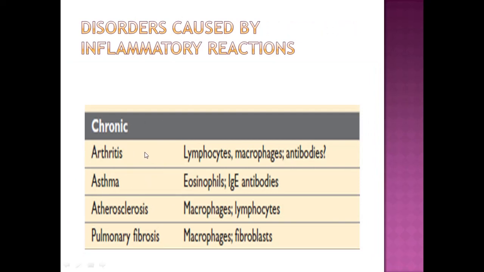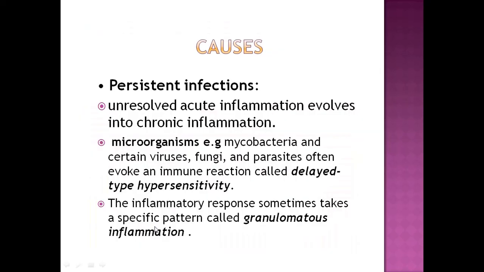For example, arthritis, atherosclerosis, pulmonary fibrosis. All of these are examples of chronic inflammation, and lymphocytes and macrophages predominate, while in asthma, eosinophil predominates. Causes include persistent infections, as you have already studied. Unresolved acute inflammation evolves into chronic inflammation.